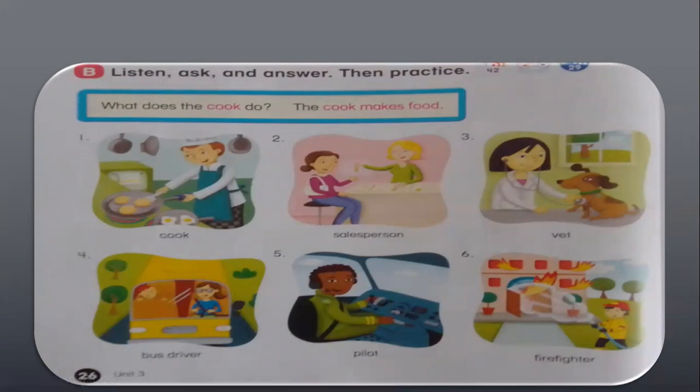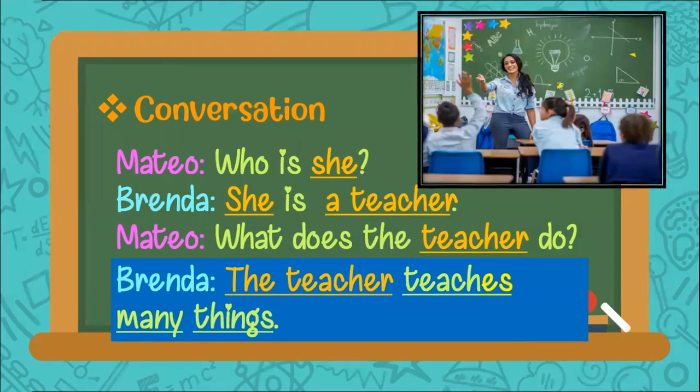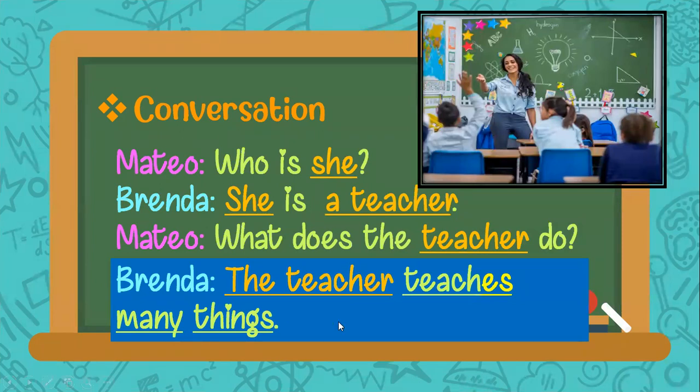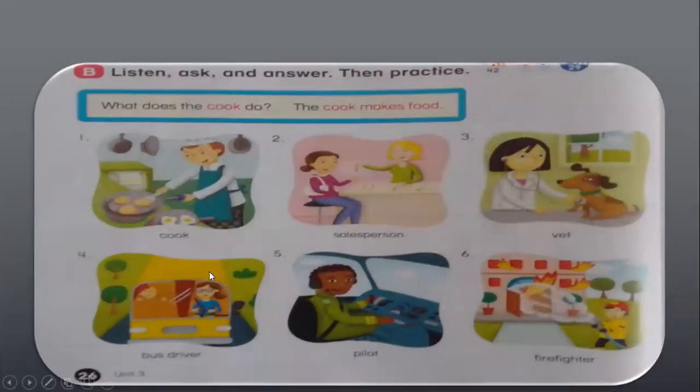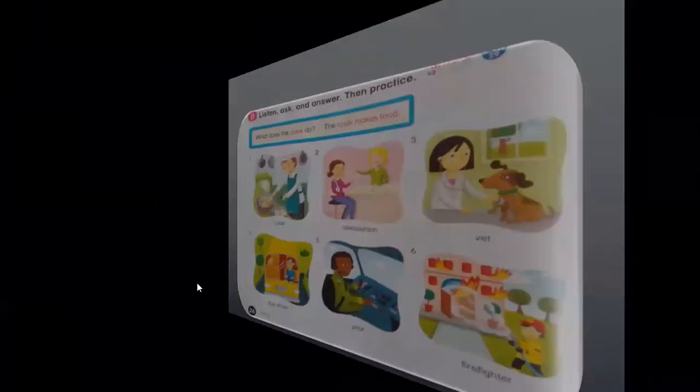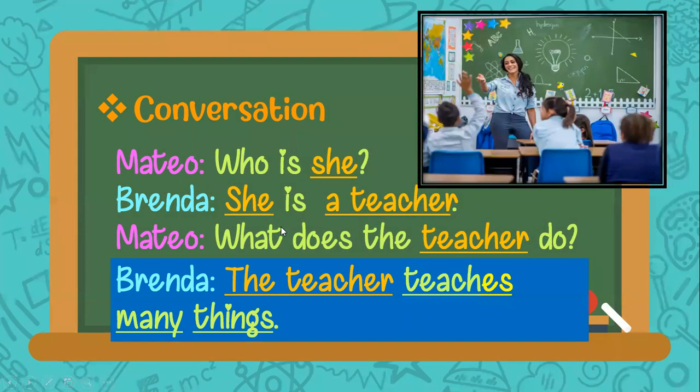Remember that that conversation is like this example. So for example, I can say, who is, let's see, I don't remember. The bus driver is a woman. So the question will be, who is she? She is a bus driver. She is a bus driver. What does the teacher do?